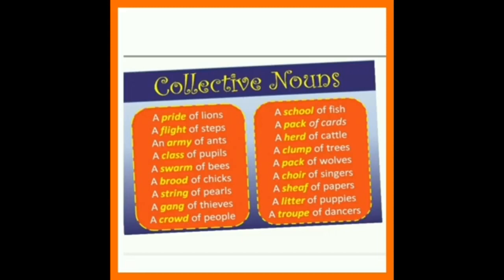The yellow color words mentioned here are collective nouns.